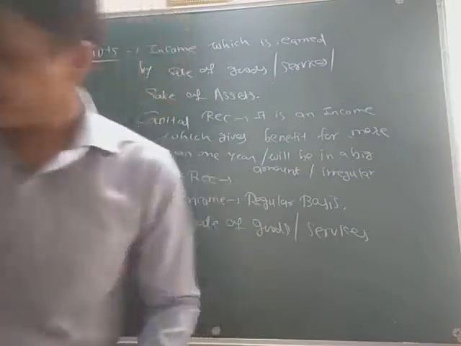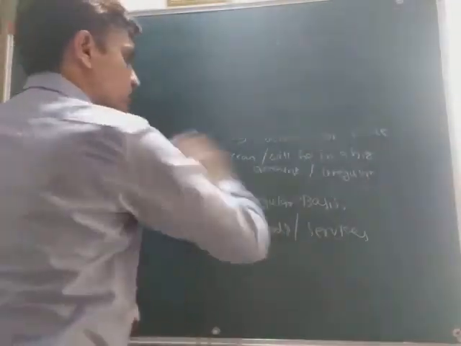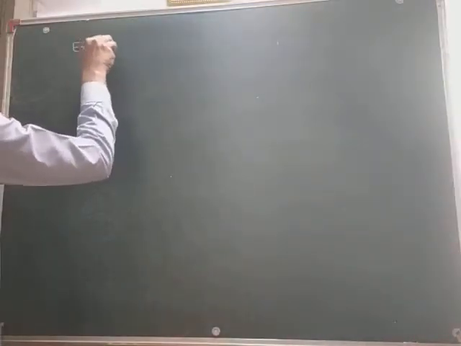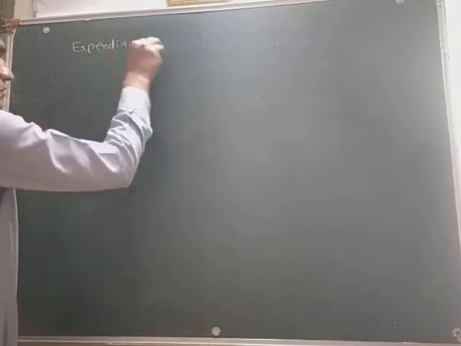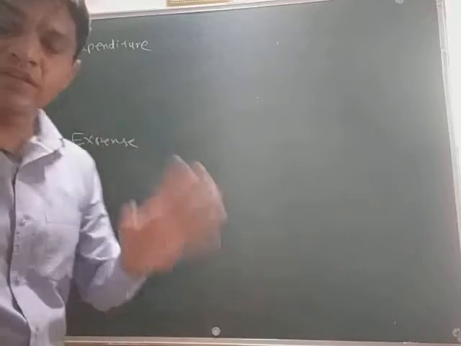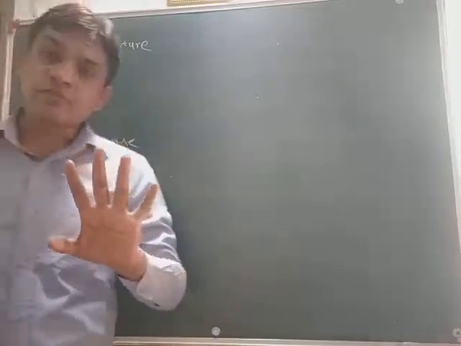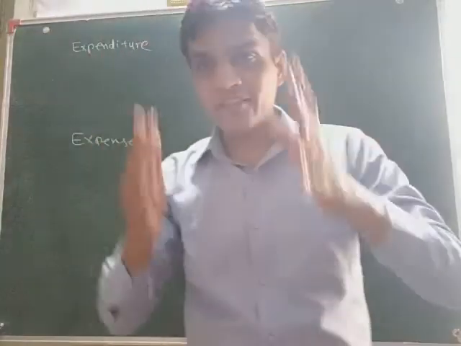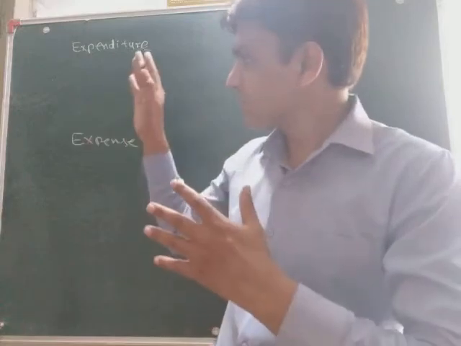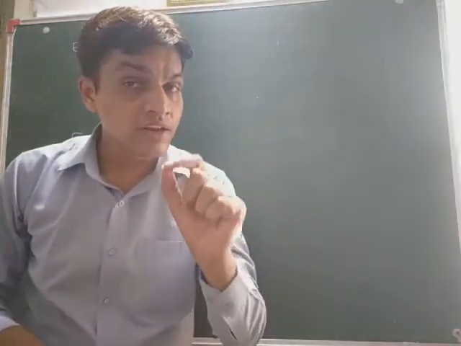Now the next, expenditure and expense. Now we will see both these terms together. We may think that this is similar, but no, in accounting they are not similar in nature.